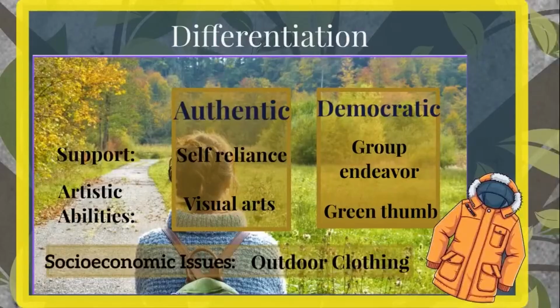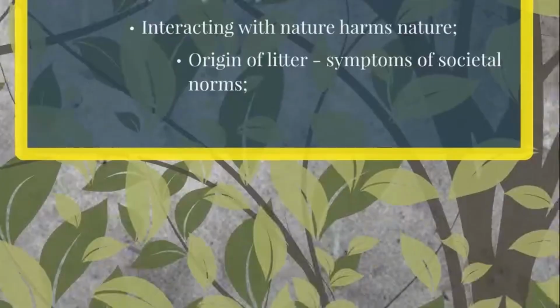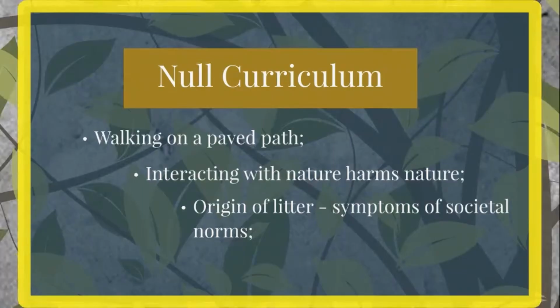The assessment of our Authentic Education lesson plan may inadvertently be advantageous to students that are better at visual arts. Not all students may want to do a self-portrait as a form of expressing their feelings. Similarly, the Democratic Citizenship Education lesson plan might offer an advantage to students with a green thumb. We don't foresee either of these advantages being an issue.